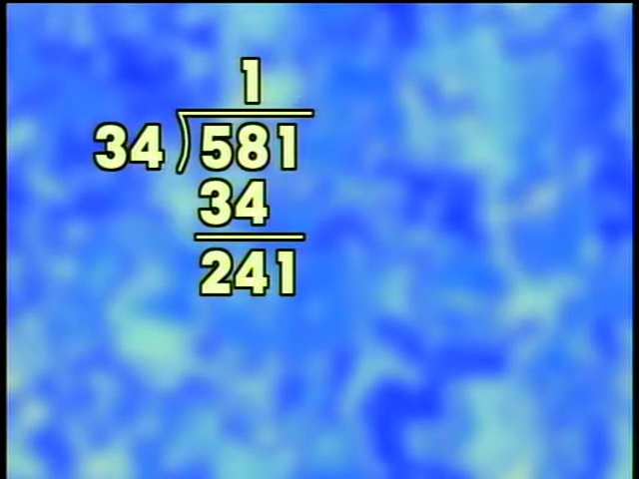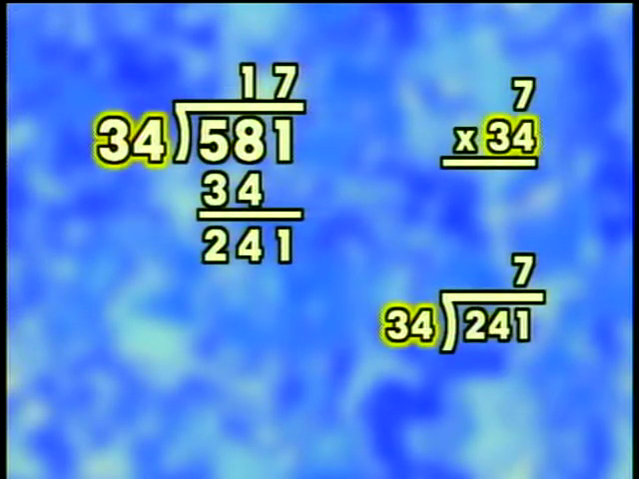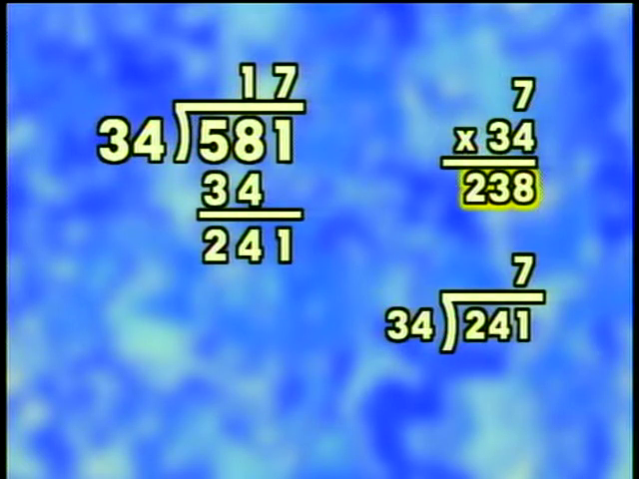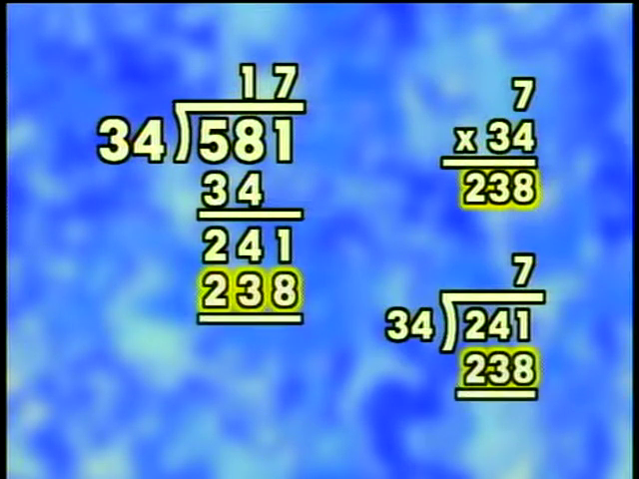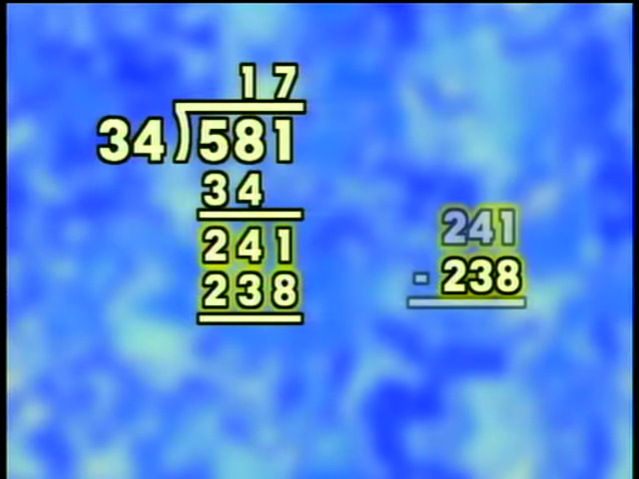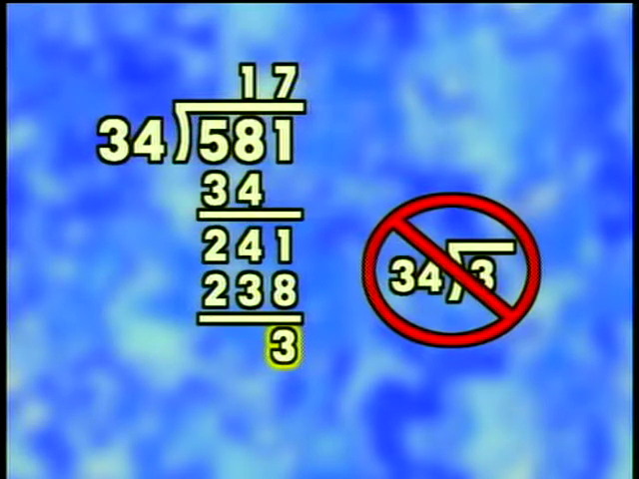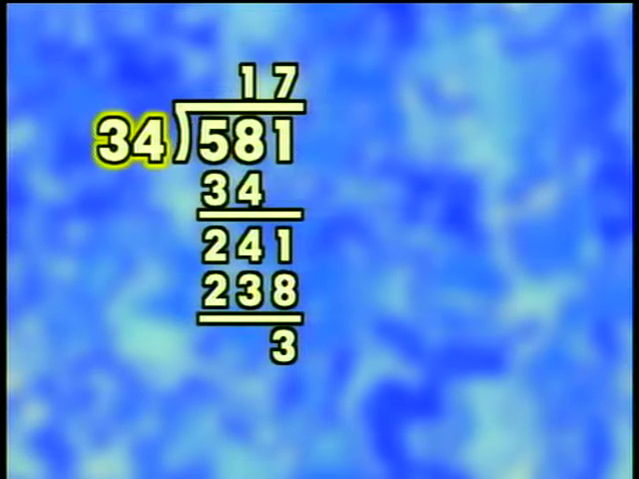So, we know we can divide 34 into 241 by a larger number than 6. Let's try 7. 34 times 7 equals 238. 238 goes beneath 241 because we're dividing 34 into 241. If we subtract 238 from 241, we get 3. And 3 can't be divided by 34. So, we know that 34 goes into 241 7 times.